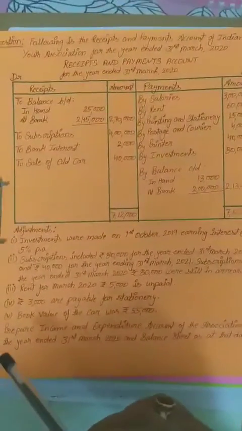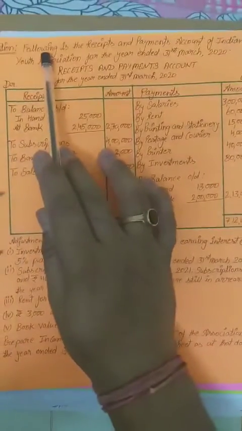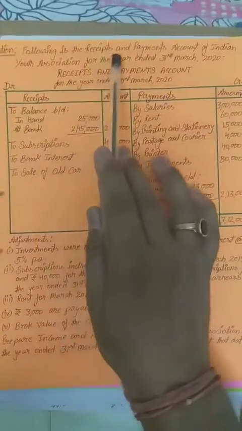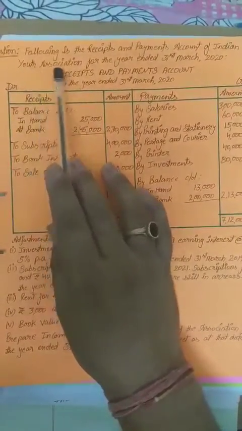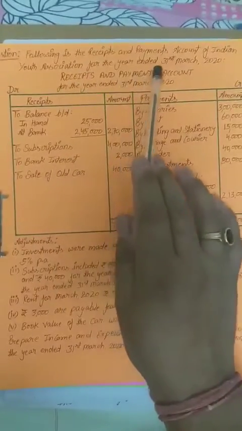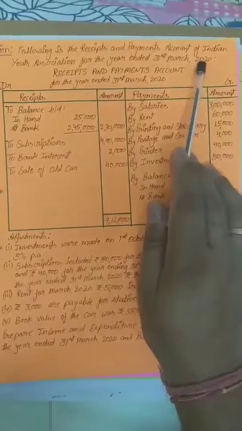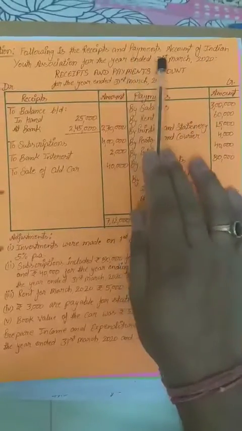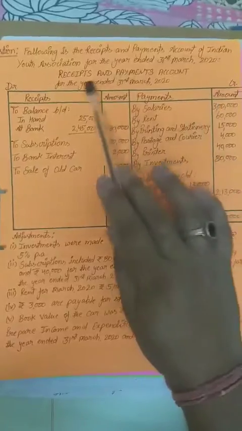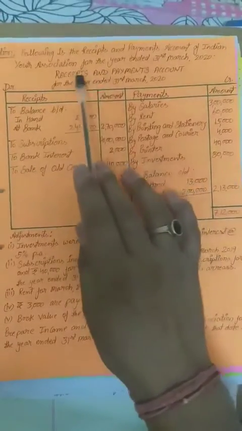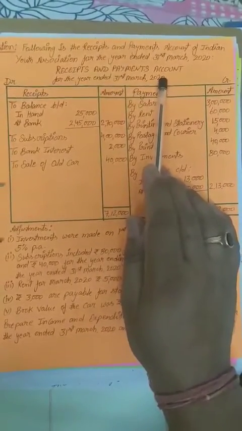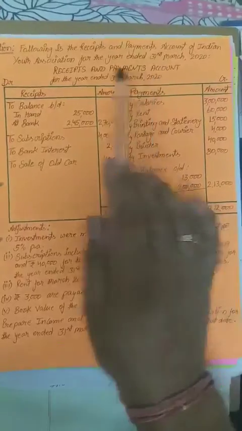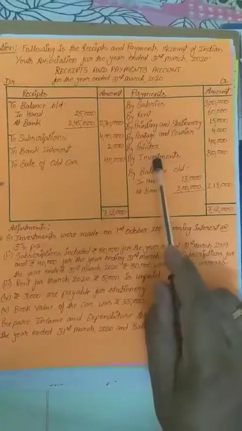So first, following is the receipts and payments account of Indian Youth Association for the year ended 31st March 2020. The receipts and payment account is given of Indian Youth Association for the year ended 31st March 2020. This is the debit side, which is receipts, and this is the credit side, which is payments.